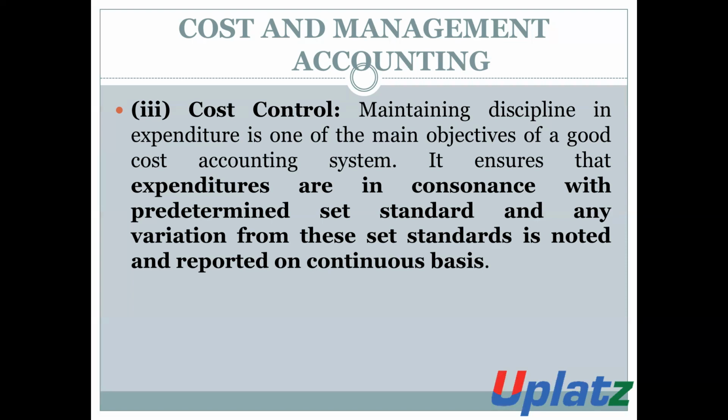On the basis of this, the entity will also take proper action to control these. If the expenditures are more, then the entity will control these expenditures and maintain the standard. So on the basis of cost and management accounting, the entity can control the cost.